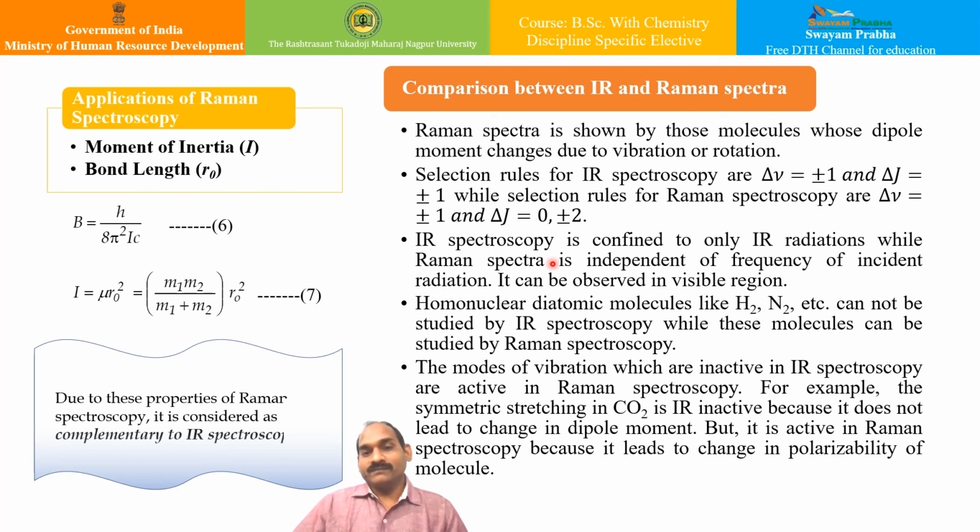In IR spectroscopy, it is confined only to IR radiations, while Raman spectra is independent of frequency of incident radiation and can be observed in the visible region as well. Homonuclear diatomic molecules like hydrogen, nitrogen, and all such molecules cannot be studied using IR spectroscopy, while these molecules can be studied equally by Raman spectroscopy. And finally, the modes of vibrations which are inactive in IR spectroscopy are really active in Raman spectroscopy. Say, for example, as we have seen, the symmetric stretching in CO2 is IR inactive because it does not lead to change in dipole moment, but it is active in Raman spectroscopy because it leads to change in polarizability of the molecule.